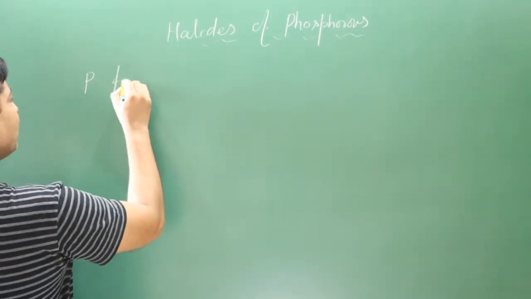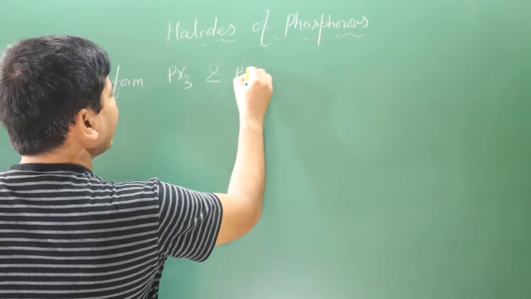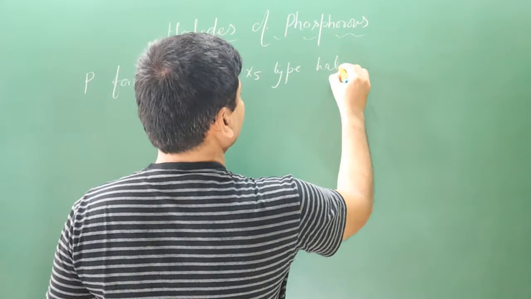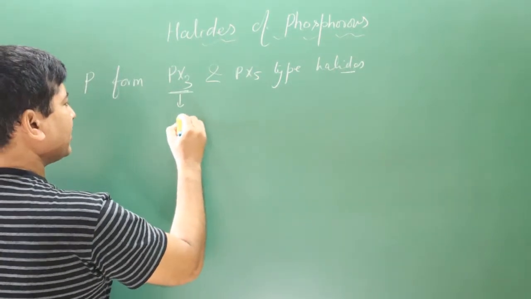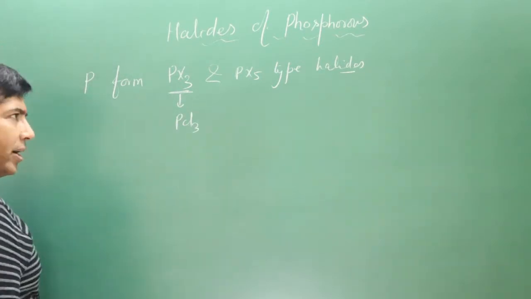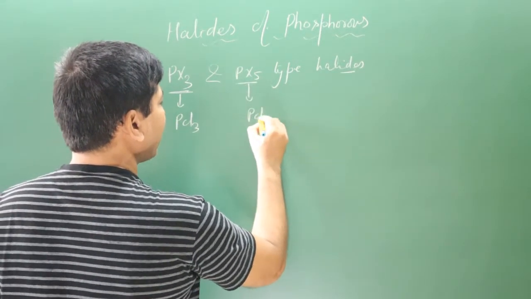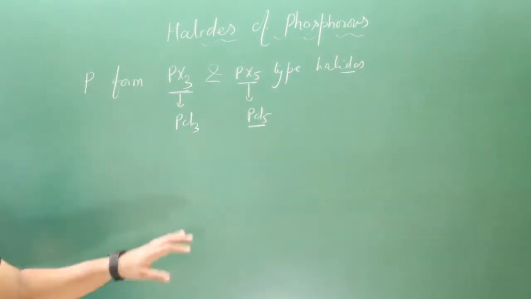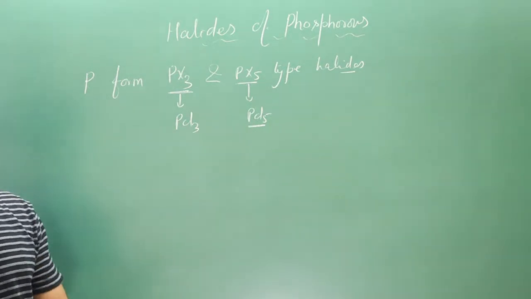Phosphorus forms PX3 and PX5 type halides. In PX3, PCl3, that is phosphorus trichloride, is the main halide, and in PX5, PCl5, that is phosphorus pentachloride, is the main halide. In this session we will discuss only these halides, phosphorus trichloride as well as phosphorus pentachloride.